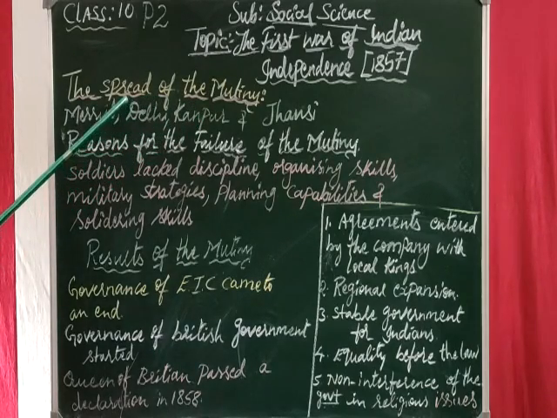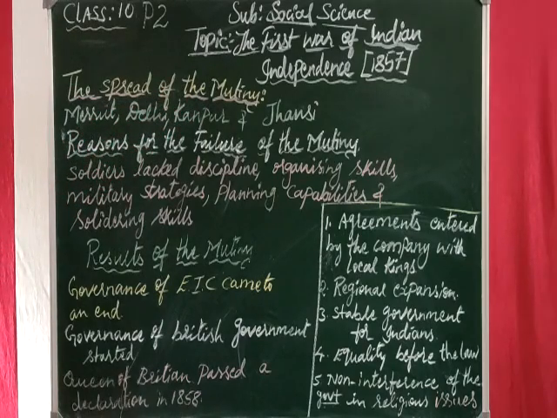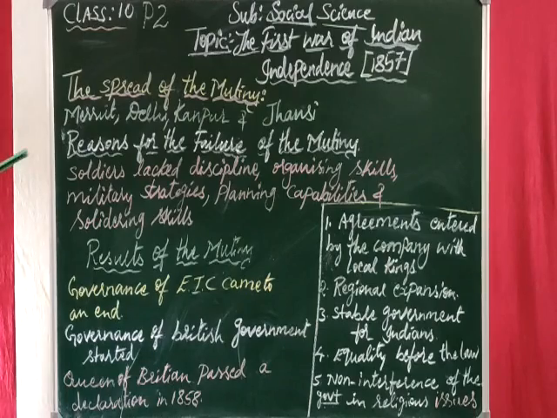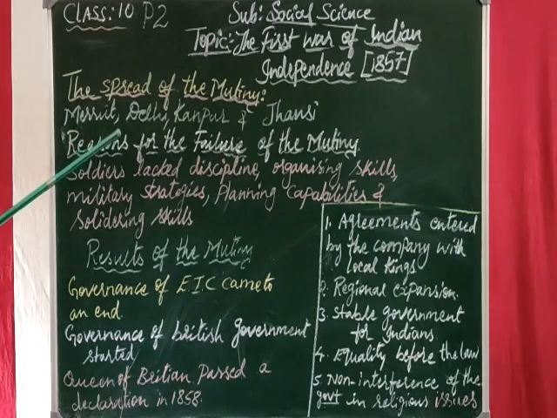Now let us move on to the next point, the spread of the mutiny in Meerut. How did this incident spread to Meerut? Meerut was a major British military base, and many Indian soldiers there refused to take the new guns. Later, the soldiers were put in prison, and other soldiers released the imprisoned soldiers.